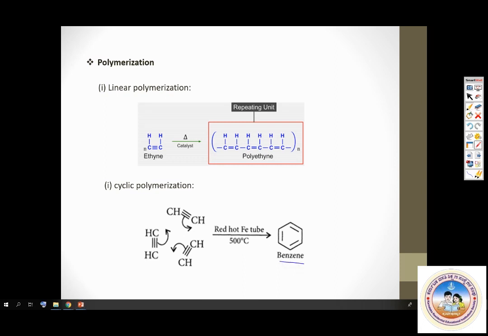This is ethine to benzene. Yes, two simple reactions. These are some important points related to alkynes. Now let's look at related questions. We'll check out the questions.